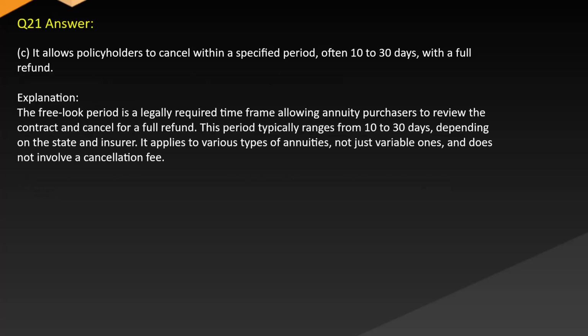Answer: C. It allows policyholders to cancel within a specified period, often 10 to 30 days, with a full refund. Explanation: the free look period is a legally required time frame allowing annuity purchasers to review the contract and cancel for a full refund. This period typically ranges from 10 to 30 days, depending on the state and insurer. It applies to various types of annuities, not just variable ones, and does not involve a cancellation fee.